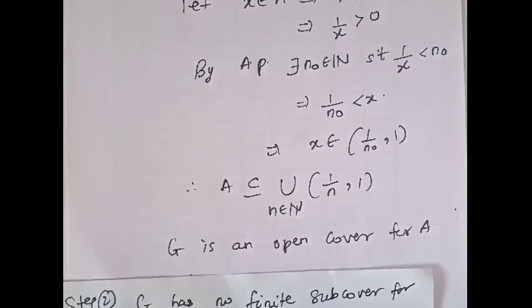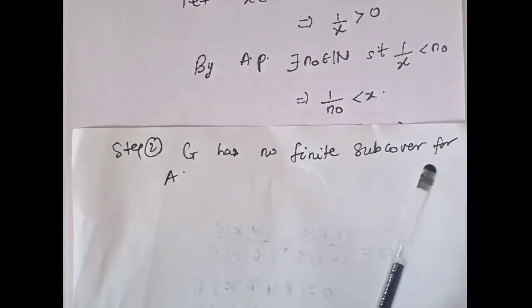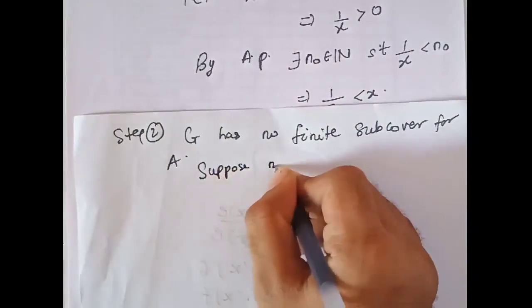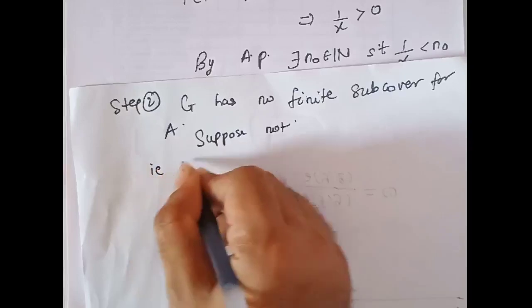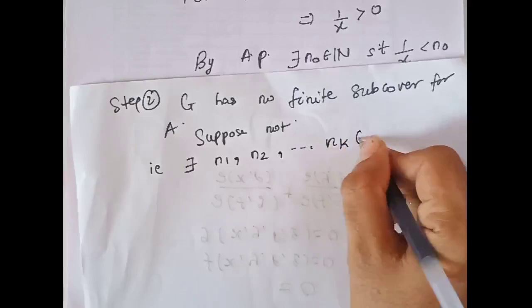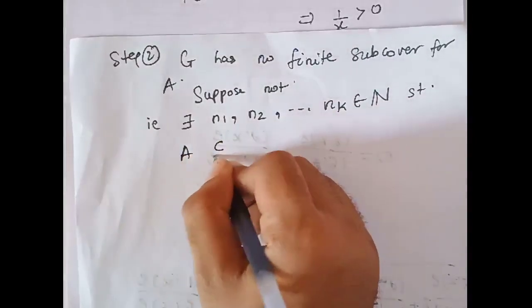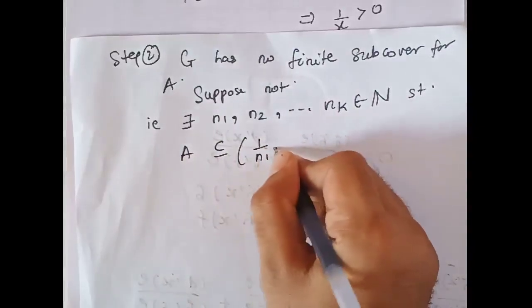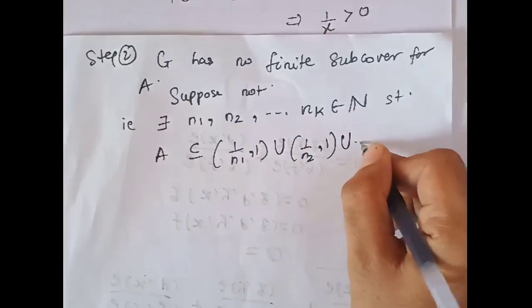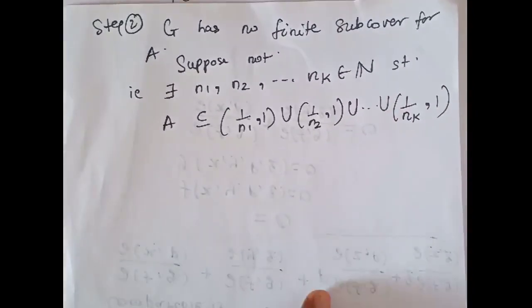So we got an open cover, and now it has no finite subcover. Why? Step 2 is to show G has no finite subcover of A. So suppose not. That means there exist some n1, n2, up to nk belonging to N such that A can be covered by (1/n1, 1) union (1/n2, 1) union, up to the union of (1/nk, 1). Suppose there is a finite cover.